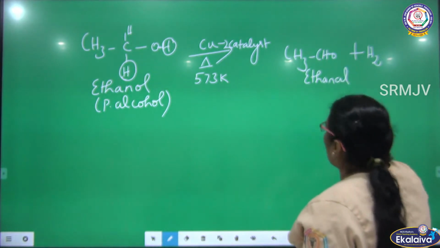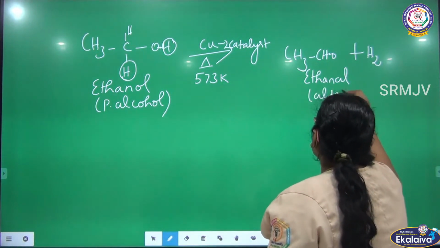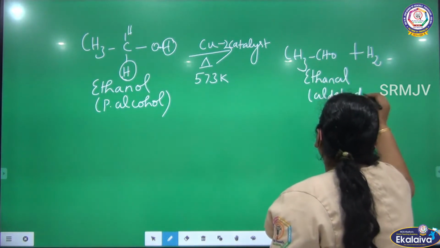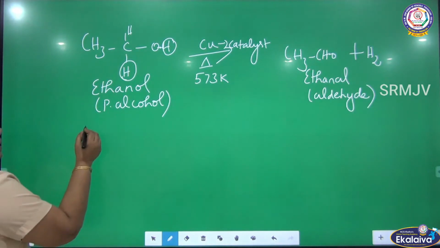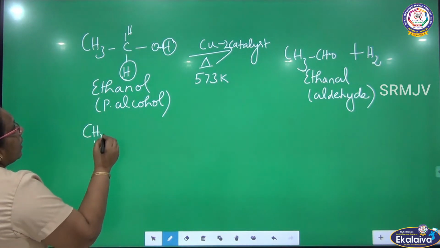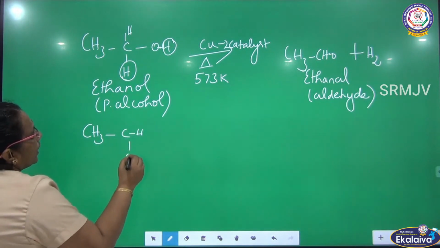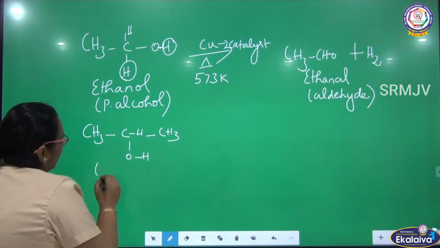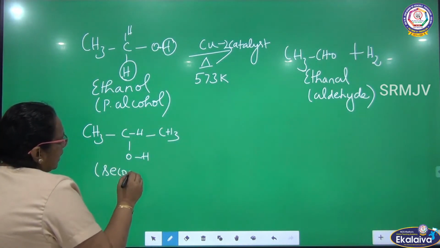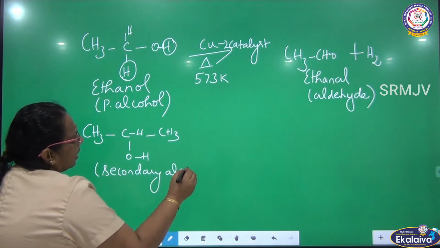So this is about aldehyde. If you want to prepare a ketone, what is the starting material we have to take? Isopropyl alcohol, CH3CHOHCH3, which is a secondary alcohol.